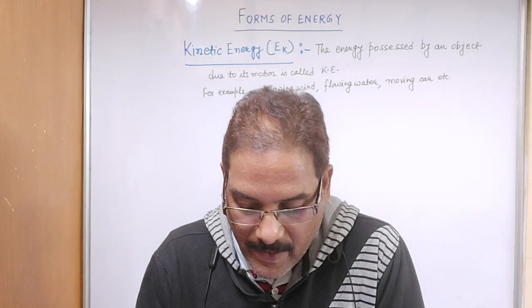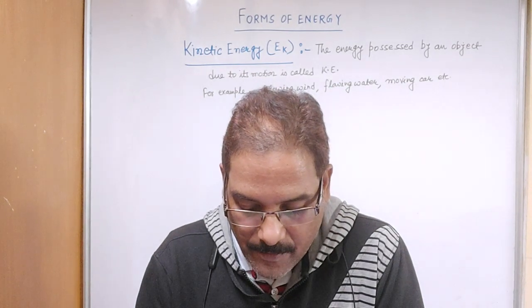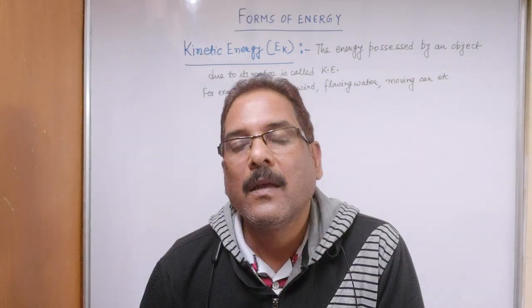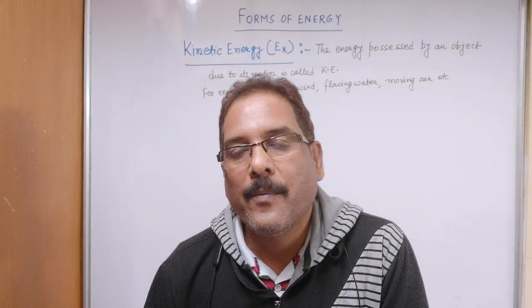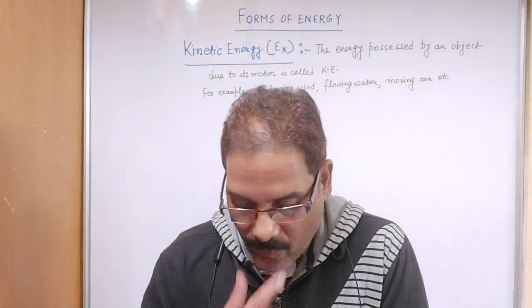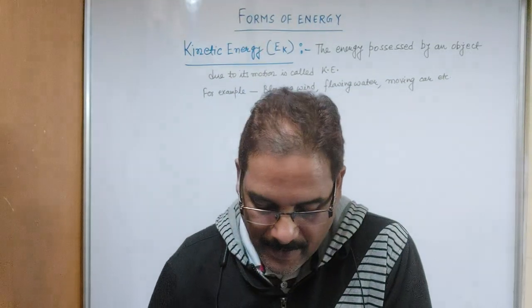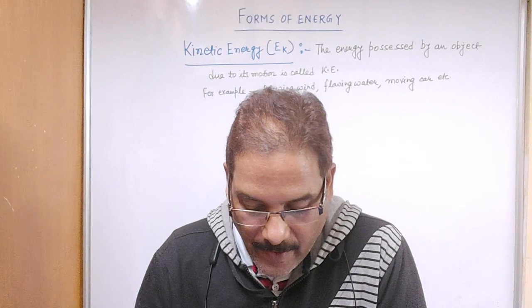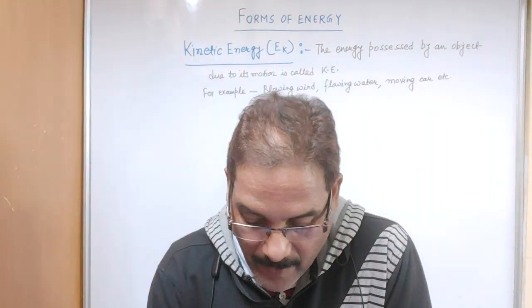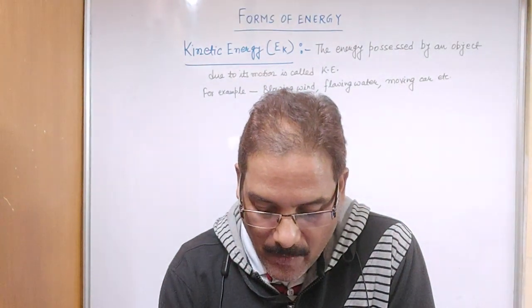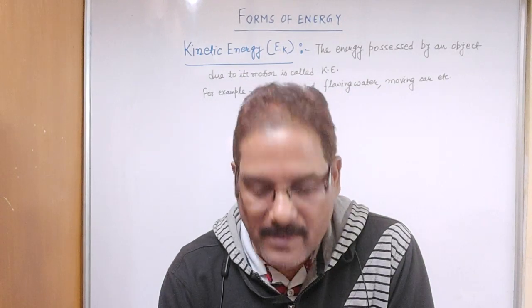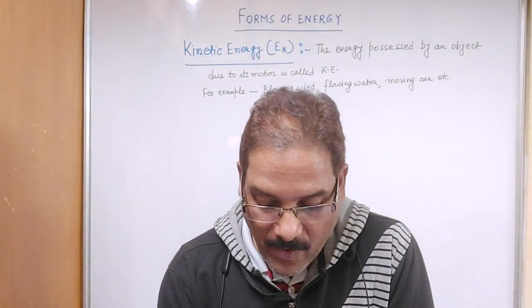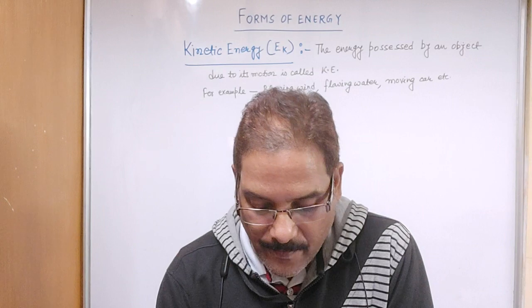This means work is done on the block by the trolley, because the block is displaced by applying a force. So we can say that work is done by the trolley. As work is done on the block by the trolley, the block has gained energy. From where does this energy come?